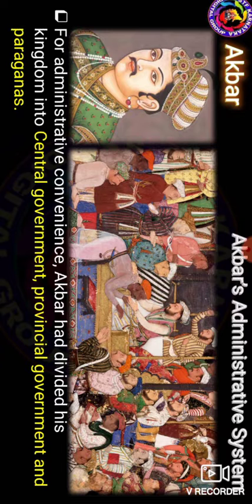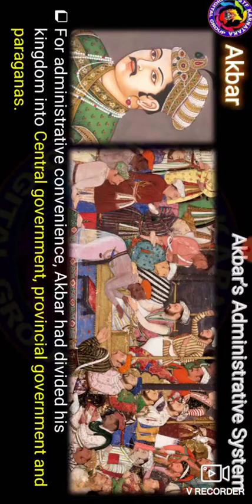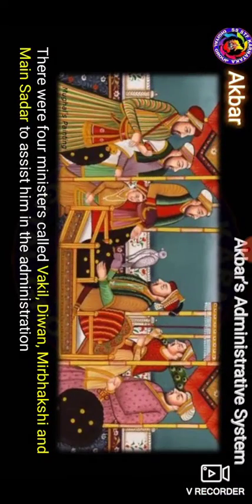Akbar the emperor was the commandant of the army. So there are four ministers called Wakil, Diwan, Mir Bakshi, and Sadr, who were also among the main administration in that kingdom. He divided the kingdom into various provinces.